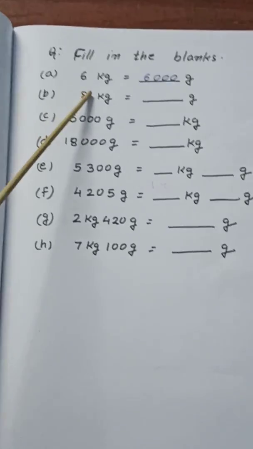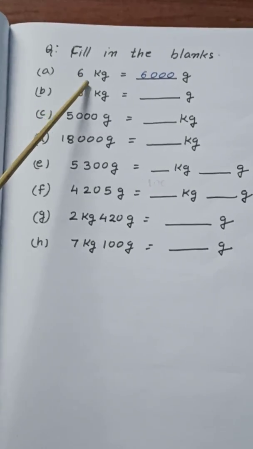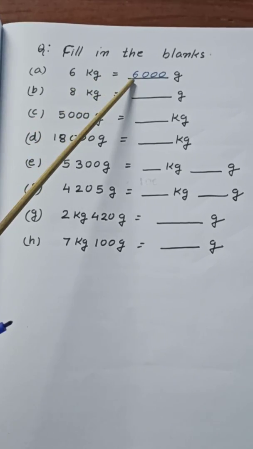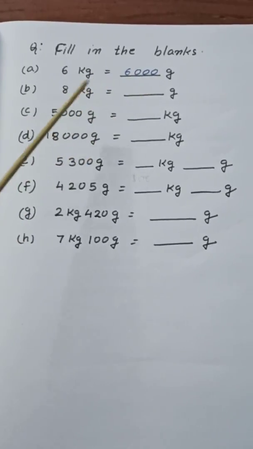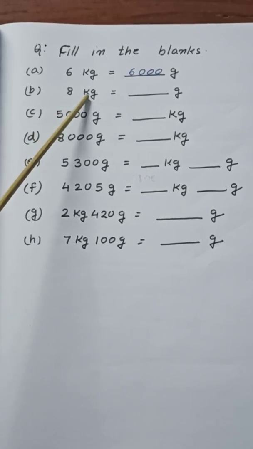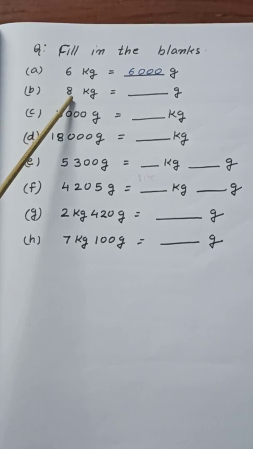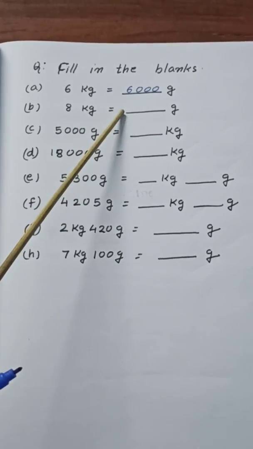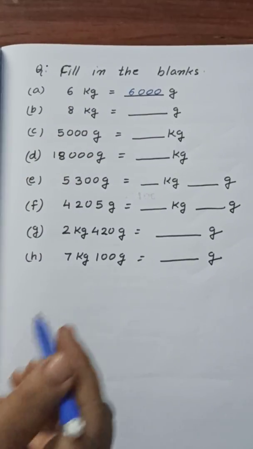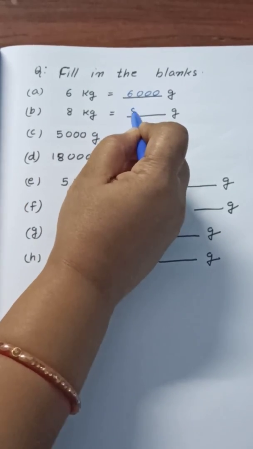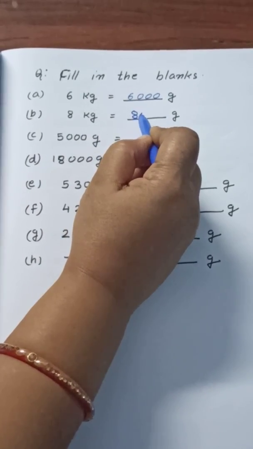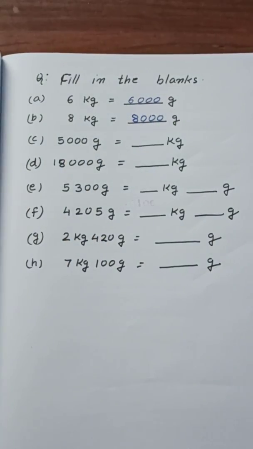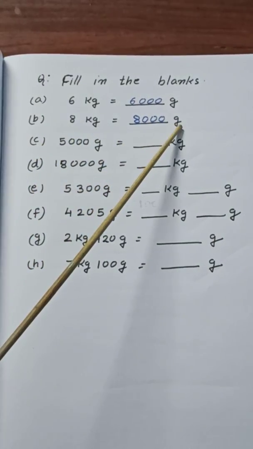Or you can understand this way: if 1 kilogram is equal to 1000 gram, so 6 kilogram is equal to 6000 gram. Now 8 kilogram. Children, now it's your turn to tell the answer. What number will we write? Yes, we write 8 and how many zeros? 1, 2, 3. It means 8 kilogram is equal to 8000 gram.